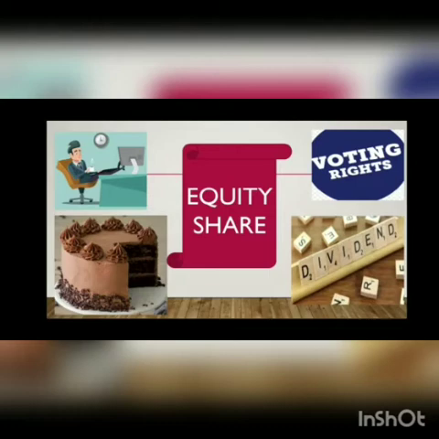If the company is going into losses, still they have to pay the preference shareholders, because preference shareholders have a fixed rate of dividend. Whatever the dividend rate is, 7%, 10%, 20%, they have to pay the preference shareholders. But in the equity shareholder case, the case is different. The company is sitting relaxed.